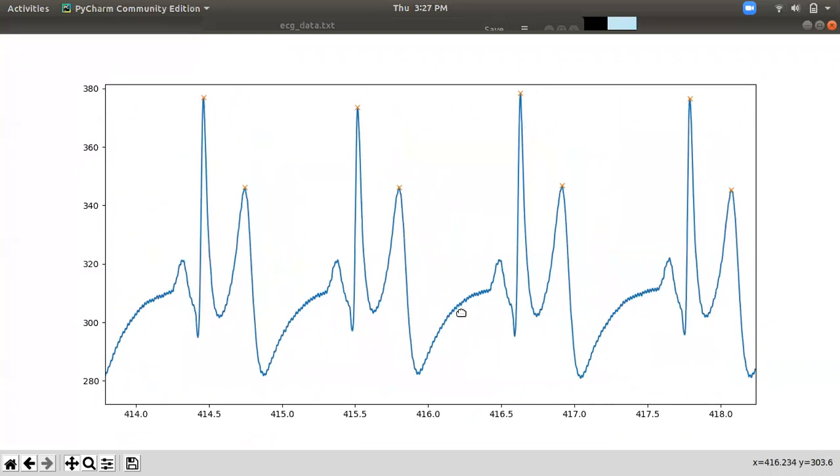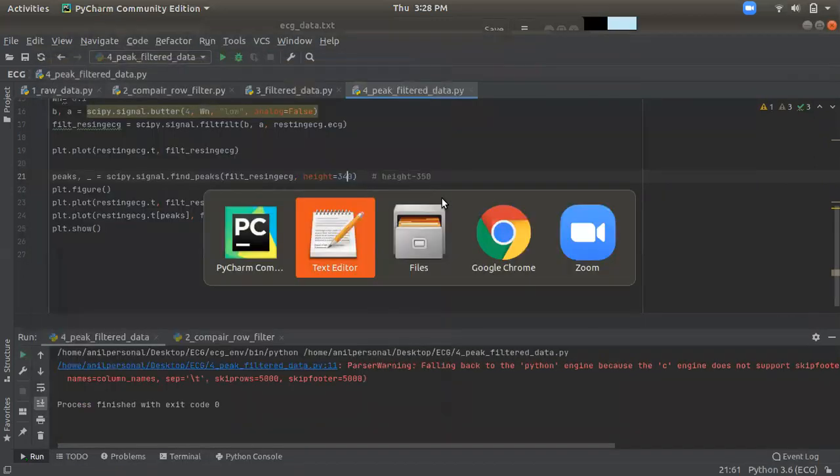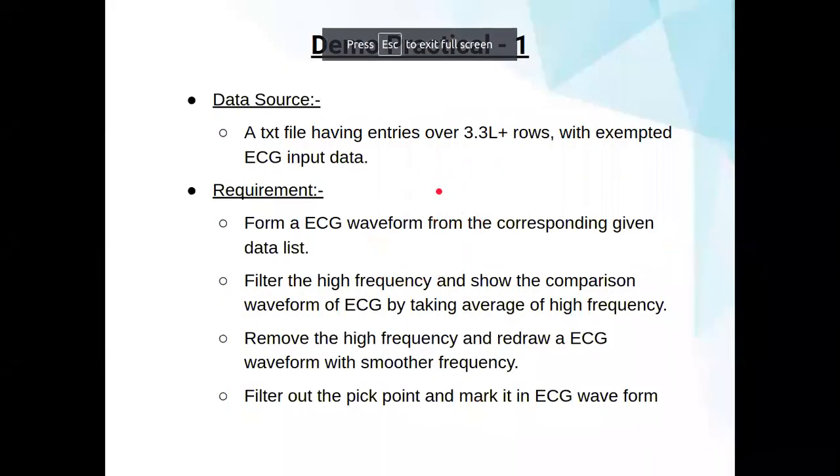So here SciPy is a very useful library to get the average and the frequency. The frequencies are already built in, and we just have to make some calculation to get the actual frequency, or modify it to fulfill whatever requirements we have. So here our first one is over. The first demo practical is over.